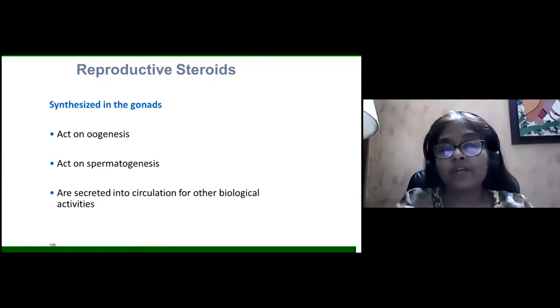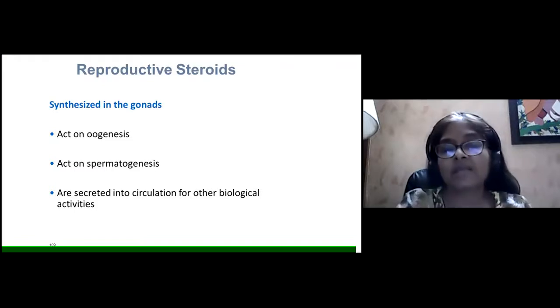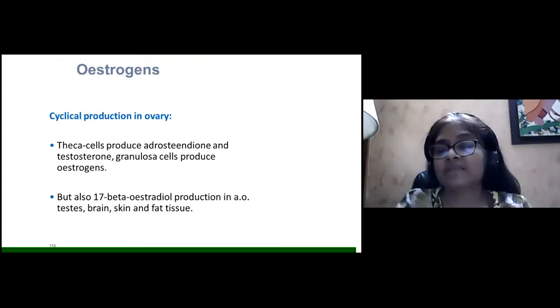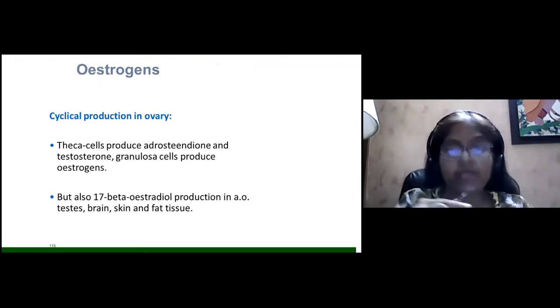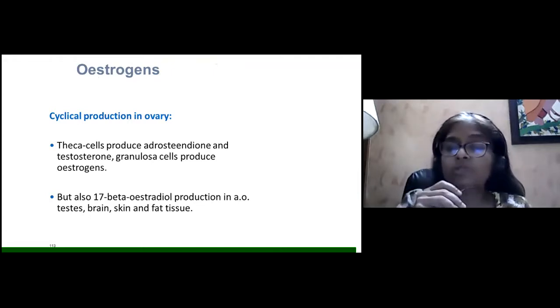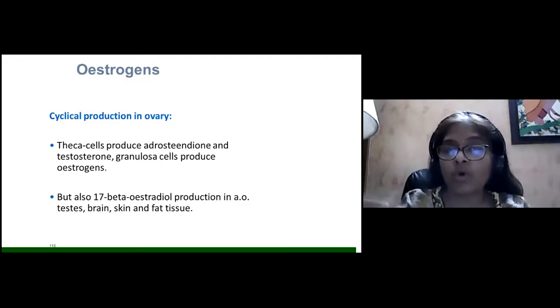Now, the reproductive steroids are synthesized in the gonads. They act on oogenesis, and they also act on spermatogenesis, and they are secreted into circulation for other biological activities. Now coming to estrogen, there is cyclical production of estrogen in the ovary. The theca cells produce androstenedione and testosterone, and granulosa cells produce the estrogen. But 17 beta estradiol production is also there in the testes, brain, skin, and fat tissue to a very small extent.